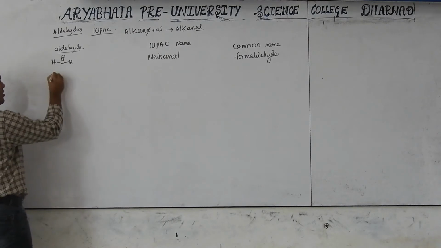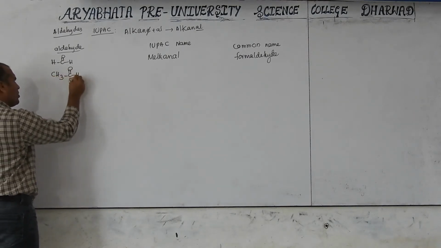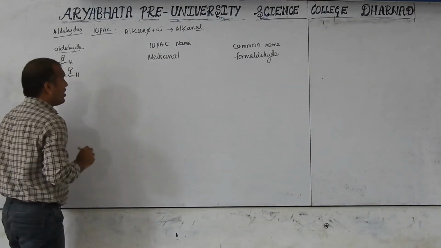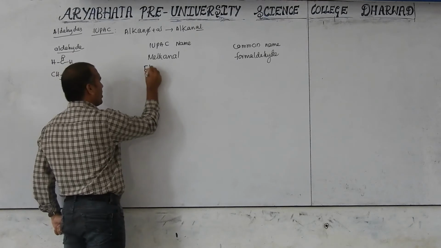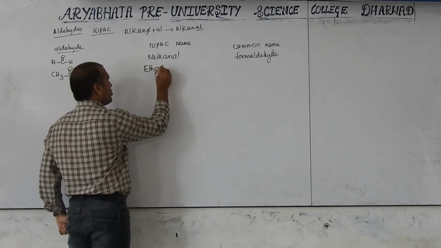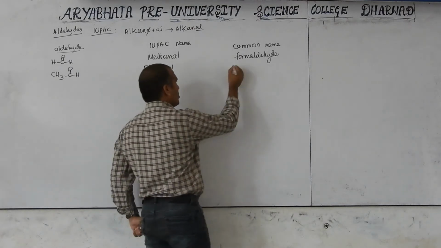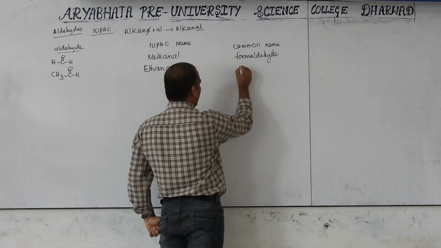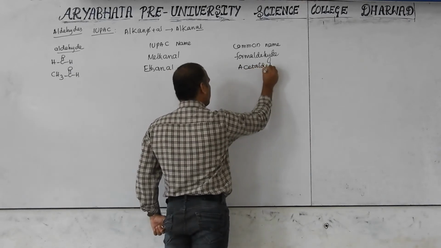Next, two carbon is CH3-CHO. Two carbon is ethane, remove E, add Al, ethanal. The two carbon carboxylic acid is acetic acid, that's why its name is acetaldehyde.